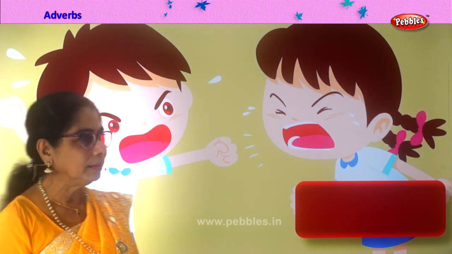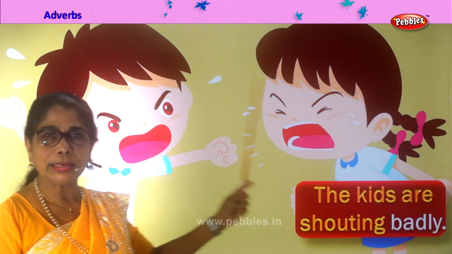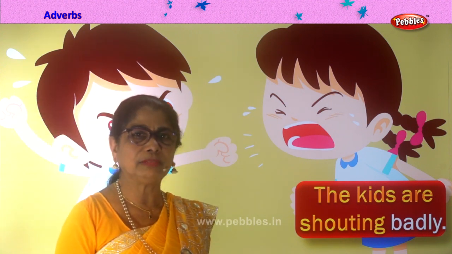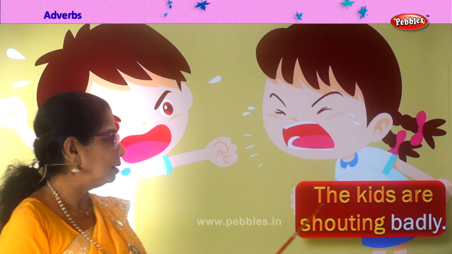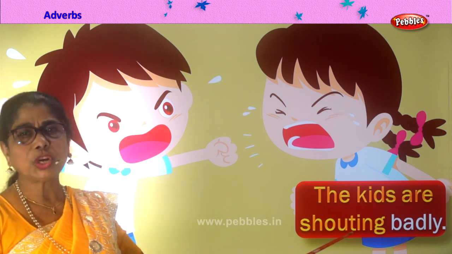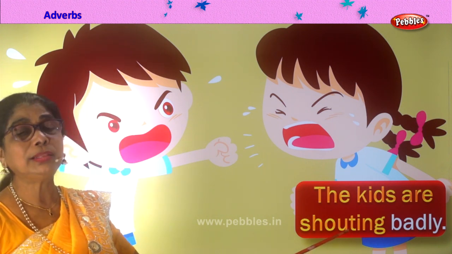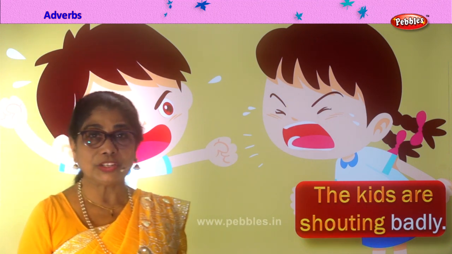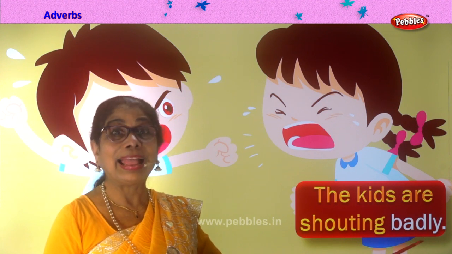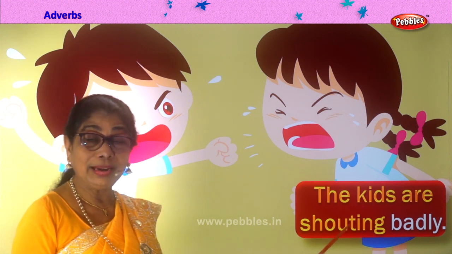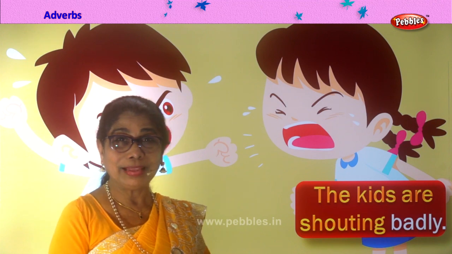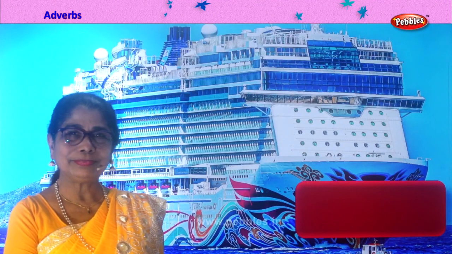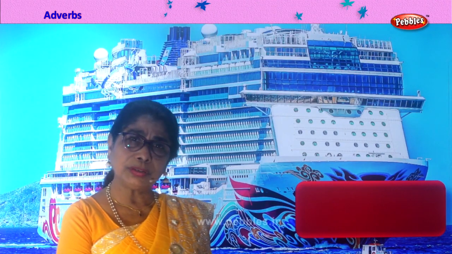Look at the picture here. The two kids. What are the kids doing? They are shouting. They're shouting at each other. The kids are shouting. Shouting is the action word. How are they shouting? Badly. They're shouting badly at each other. Badly is the adverb. Action word, adverb. I hope you're enjoying the exercise of adverb. Good. Shall we look at another picture?